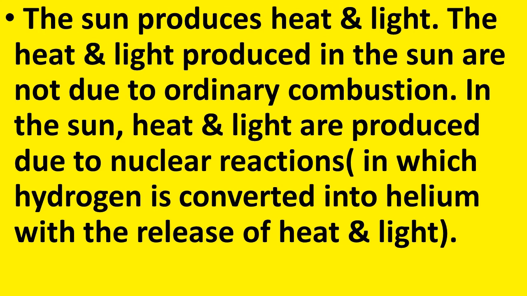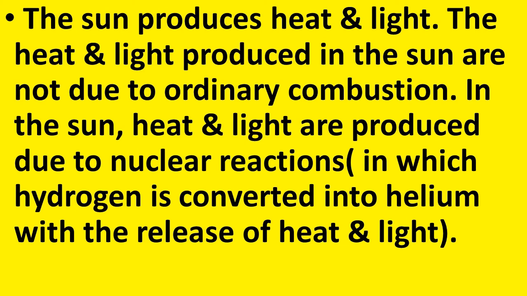So, how does the sun produce heat and light? It is not due to ordinary combustion, but due to nuclear reactions. So, in the sun, the heat and light are produced due to nuclear reactions. Then what is a nuclear reaction? In the sun, hydrogen is converted into helium with the release of heat and light.